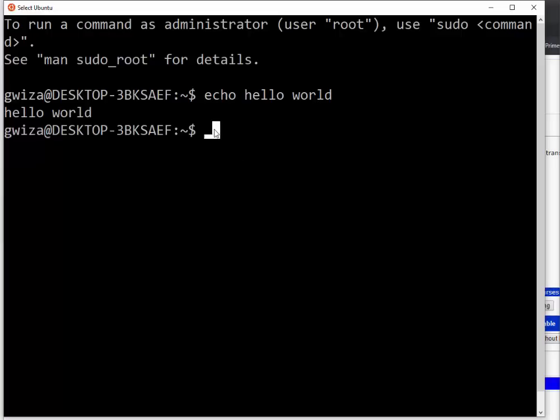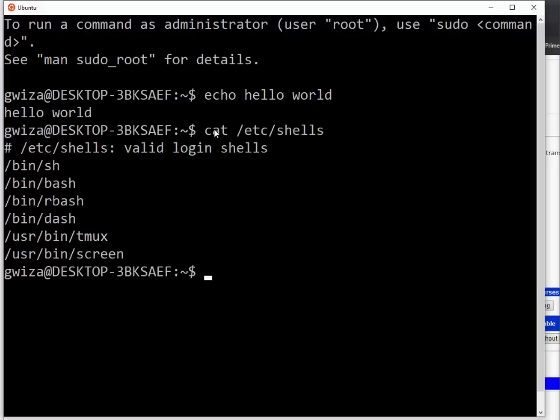Here, so that we can use scripting, we will first know the history of scripting. So here the history of scripting then, let me first of all cat /etc/shells. So let me see this.